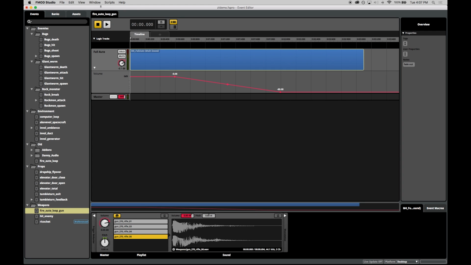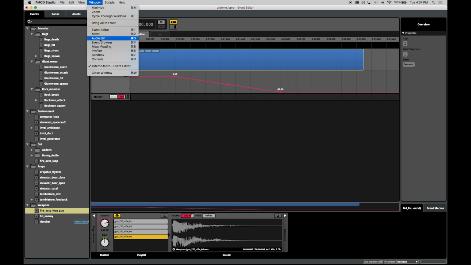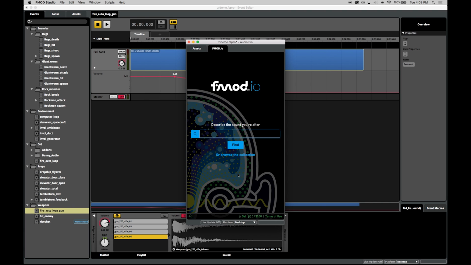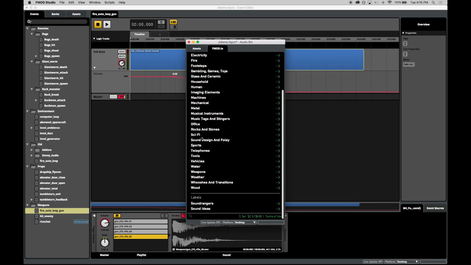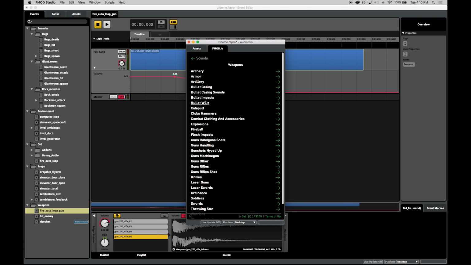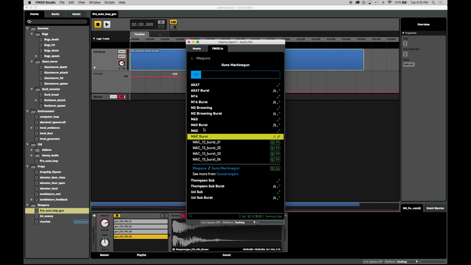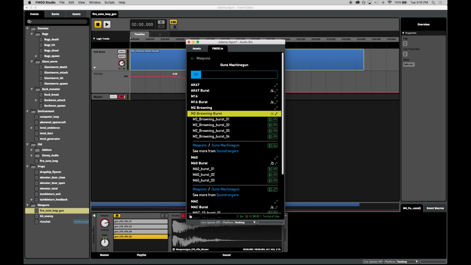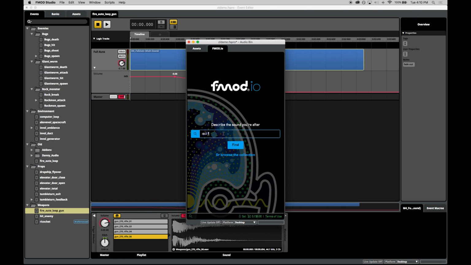To access Fmod.io, open the audio bin window of Studio. You can quickly search using keywords or browse through sound categories to find the sound you want. We have a large number of options for our gun sound, so we'll audition a few options before adding them to our cart.